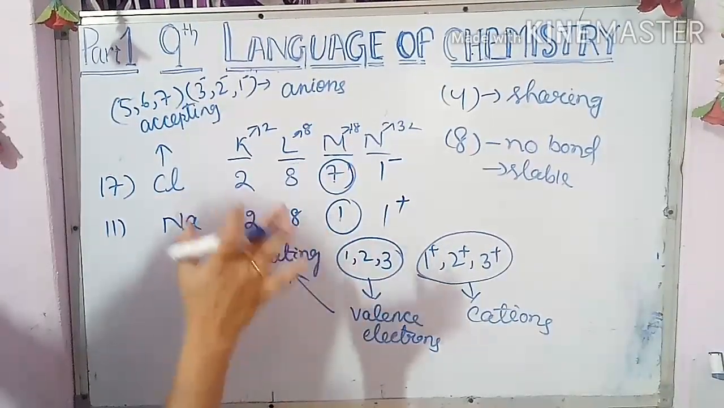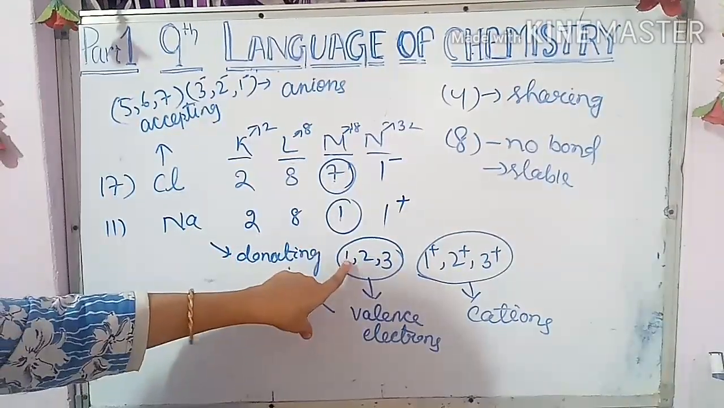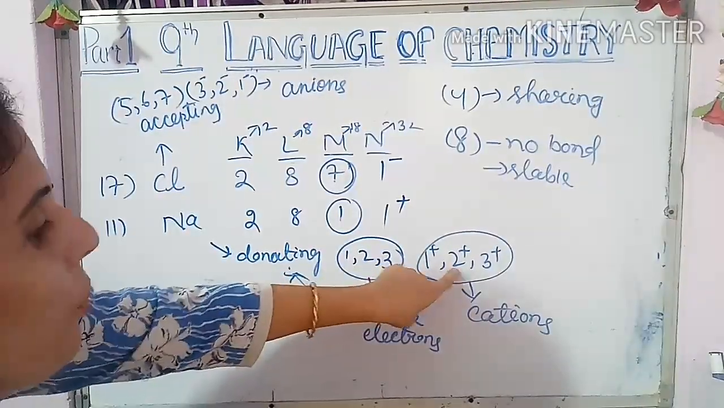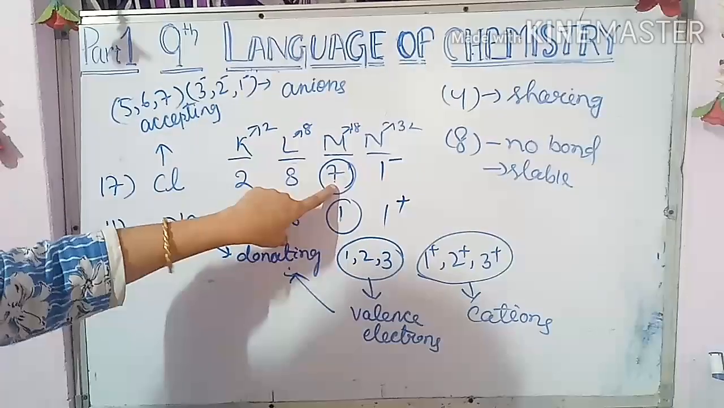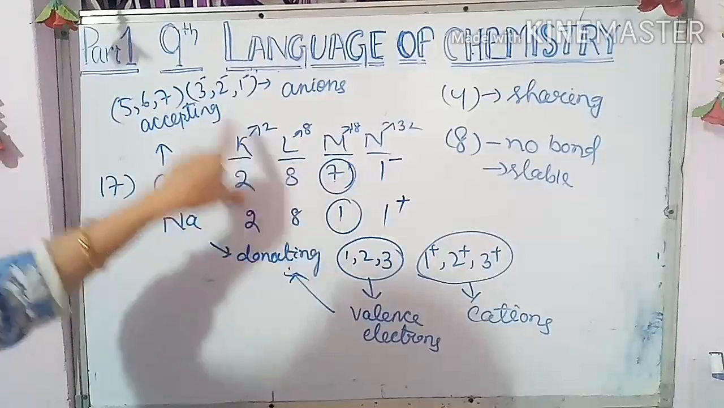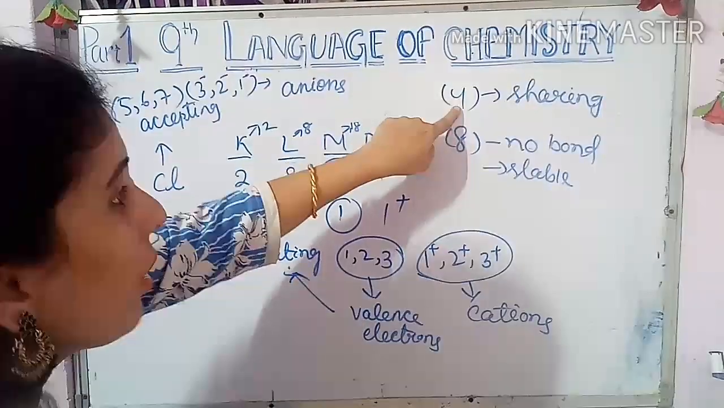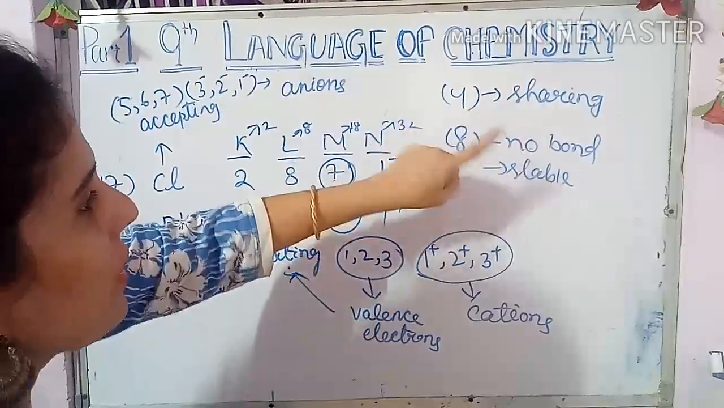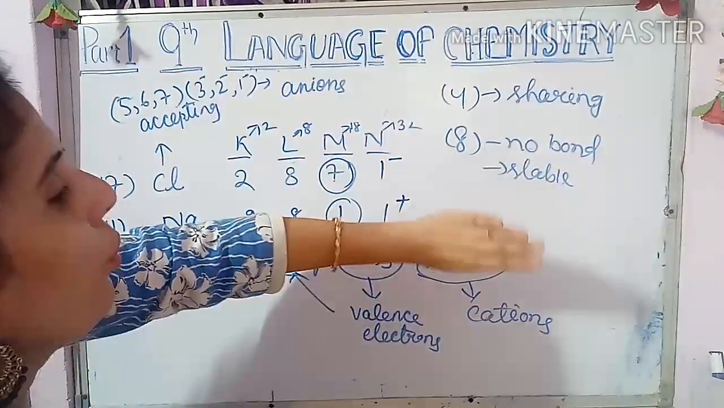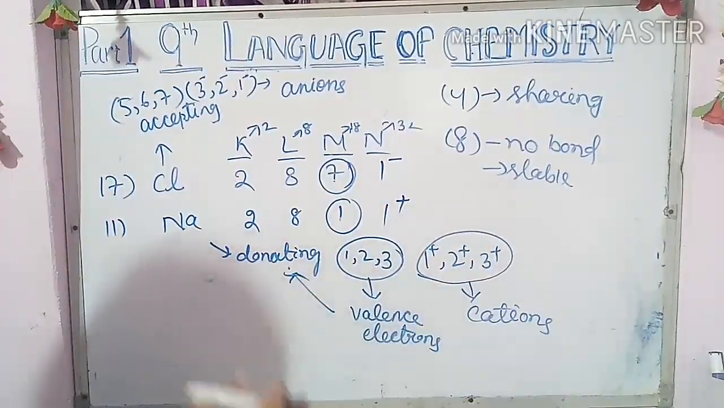Now, again I am telling the recapitulation points. If in the outermost shell there are 1, 2 or 3 electrons, then valency is 1 plus, 2 plus and 3 plus. If in the outermost shell there are 5, 6 or 7 electrons, then the valency is 3 minus, 2 minus, 1 minus. If in the outermost shell there are 4 electrons, then it is 4 plus or 4 minus. If 8 electrons are there, then that is stable, no valency. Those elements have no valency. So understood children? Now we go to the next part.